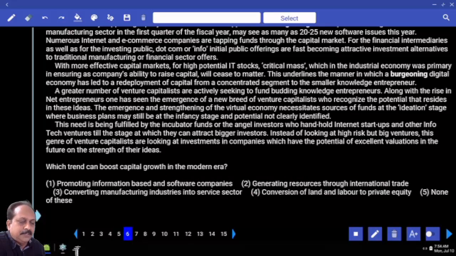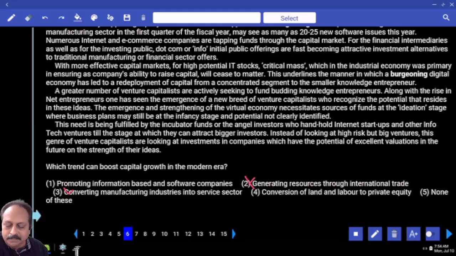Question number 6. Which trend can boost capital growth in the modern era? Promoting information-based and software companies, hold that one. Generating resources to international trade, that is foreign exchange, foreign trade, no. Converting manufacturing industry into service sector, that is not practically possible.